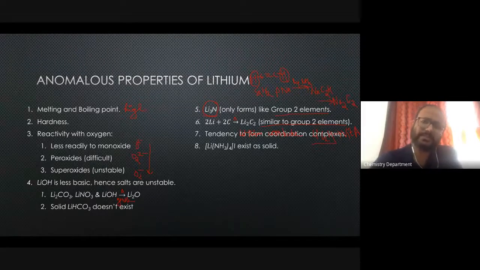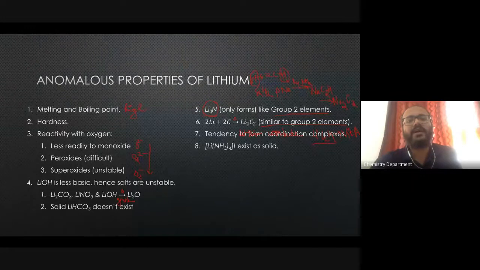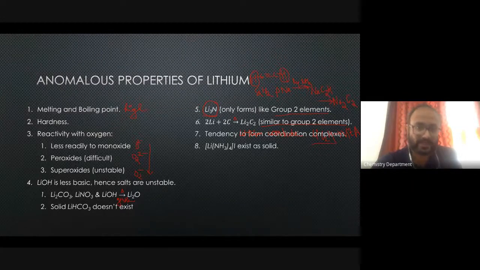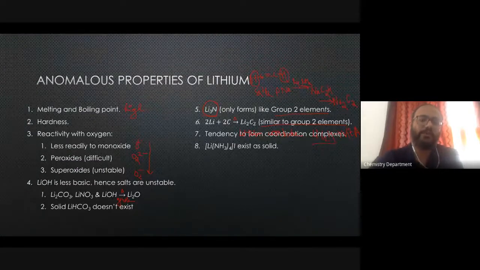Because of its smaller size and higher charge density. Because of the higher charge density, it increases its attraction towards ligands like ammonia or water molecules, any electron-rich ligands. Those can be closely attracted, so it can easily form complexes.